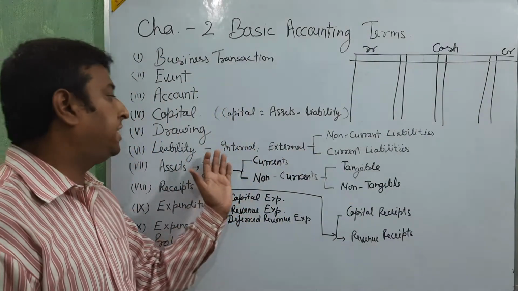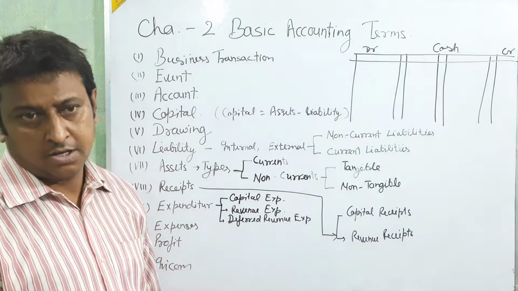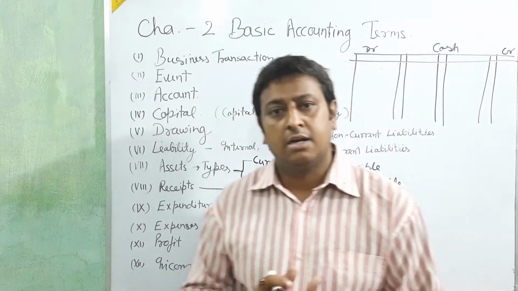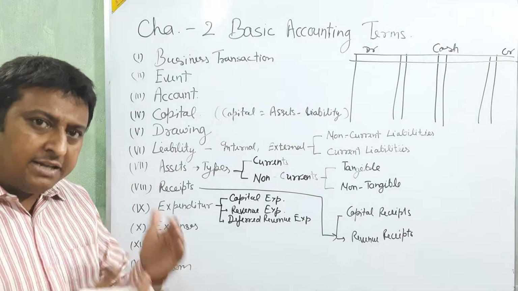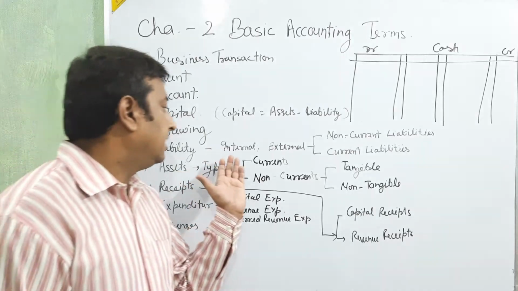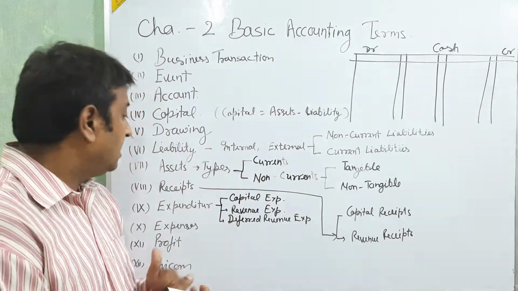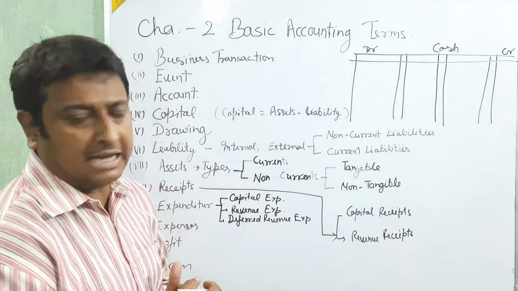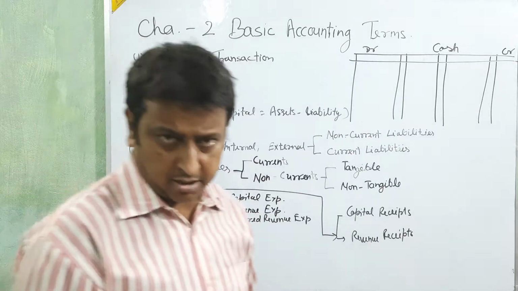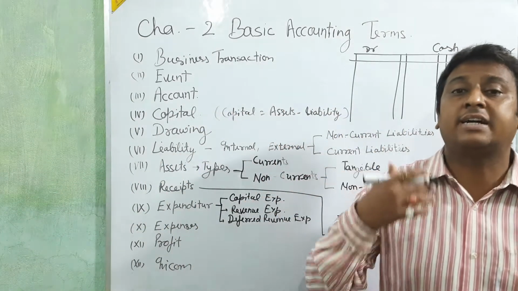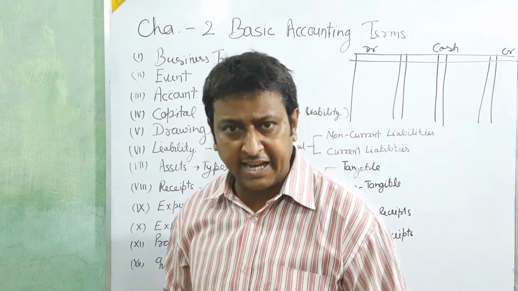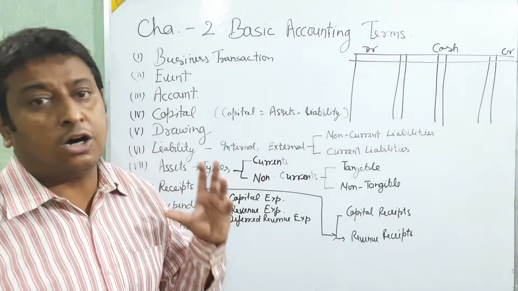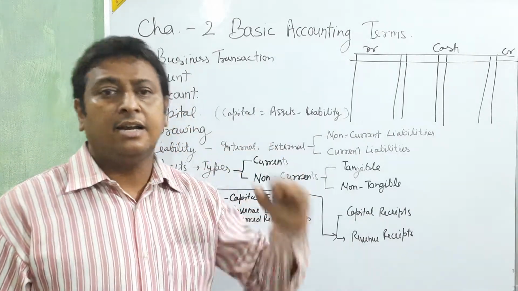There are two types of liability: internal and external. Internal is all the liability which is working in the business, directly included with the business. That is the internal liability. Directly related with the business, or internal to the business, that is called internal liability. And external, the outsider, like the bank loan, creditor, any other loan, bills payable. These are all the external liabilities.